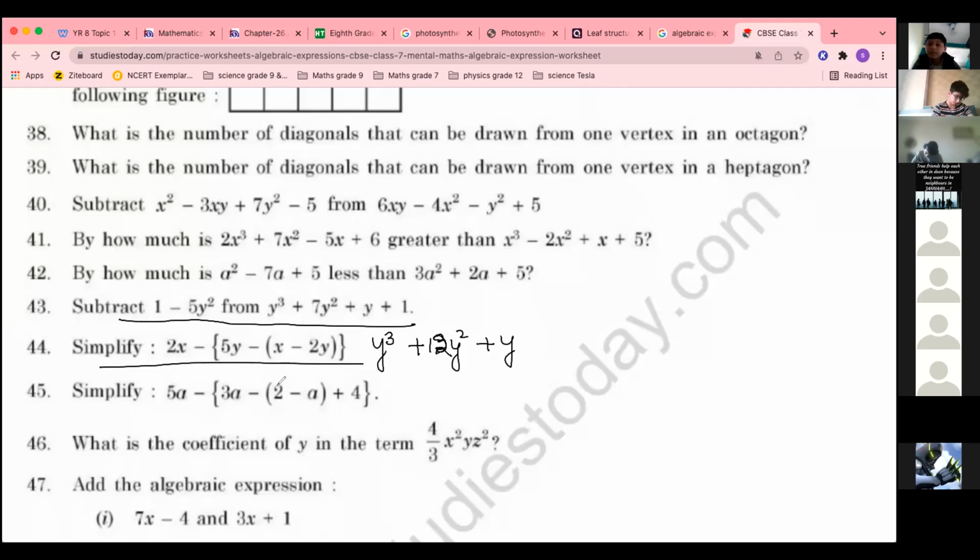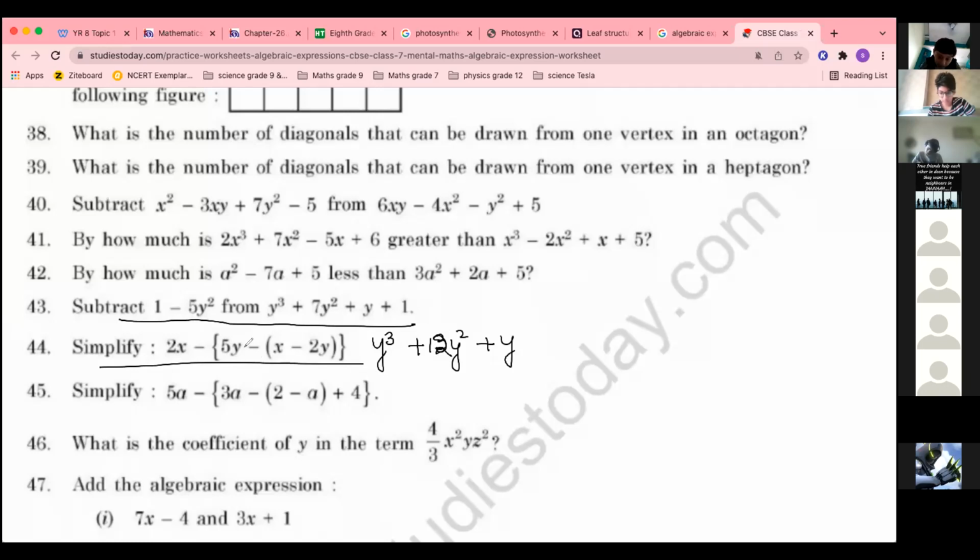Yes. I forgot to write that. The answer is y cube plus 12y square plus y. Yes, correct answer. Aisha, yeah, correct answer. Okay, do the next one.